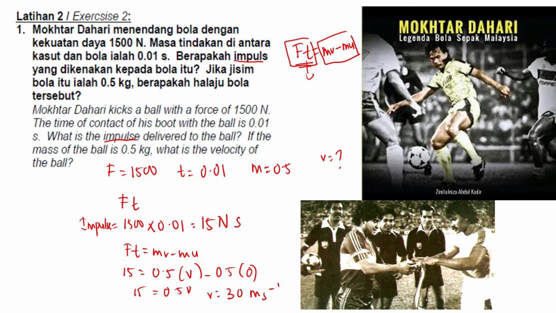So all these formulas you have to remember. Since you are the new batch of KSSM, I'm not sure how your paper will be. You have to wait for this year's SPM to see what formulas they will give you, and sometimes when they give, you cannot use it. It's useless.